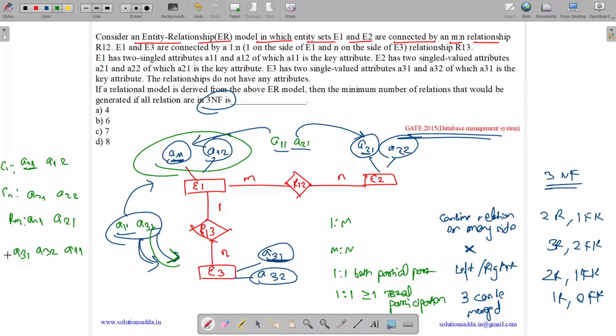This is the relation for, this is the fourth relation. So we have first relation, second relation, third relation, fourth relation. We would have had 5, but this got merged with this. So the answer is 4, option A.